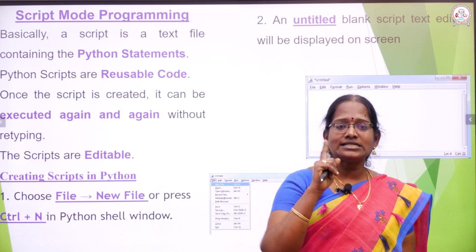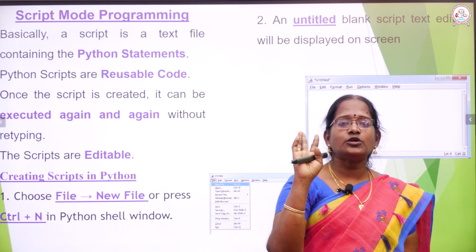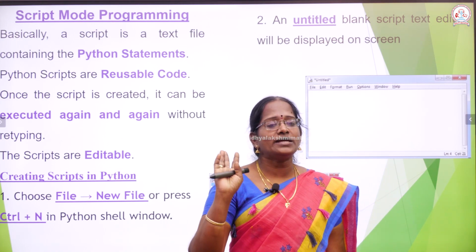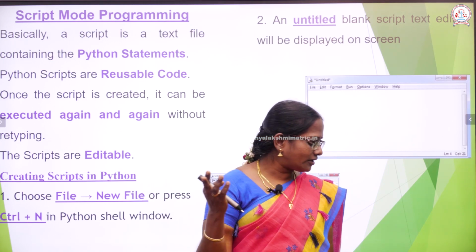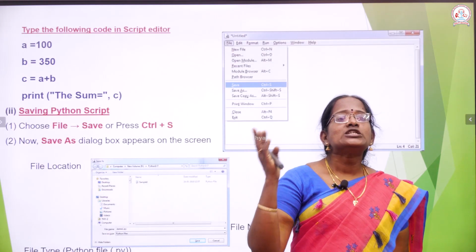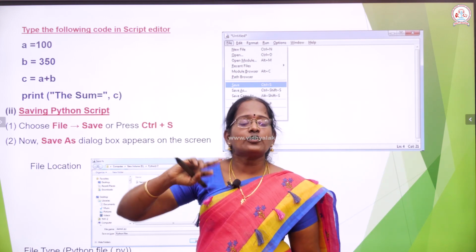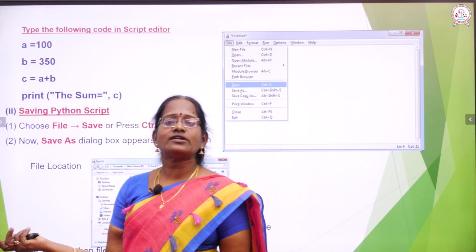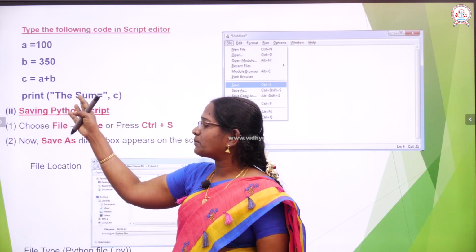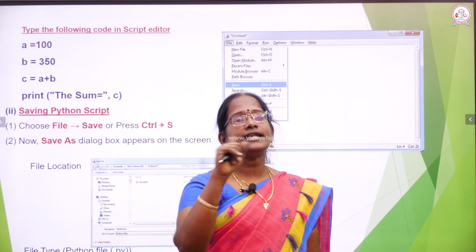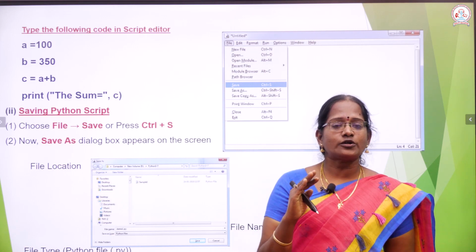In this script mode, it will be a blank screen. In this blank screen you enter anything, and if you want to store it, you just enter the File Save command, and automatically your information is saved. So in this mode you start to type a program: any variables, any value, any message. After completing your programming, next you enter the saving command. After saving, only then will it start to execute.